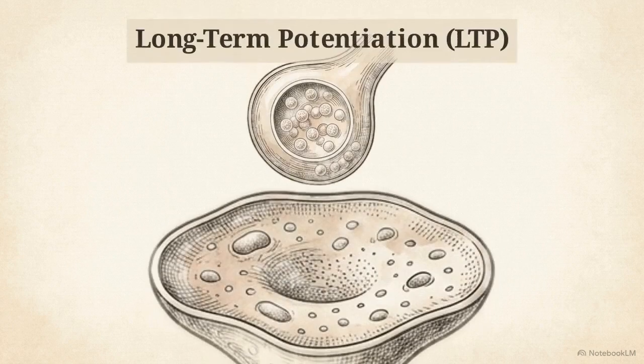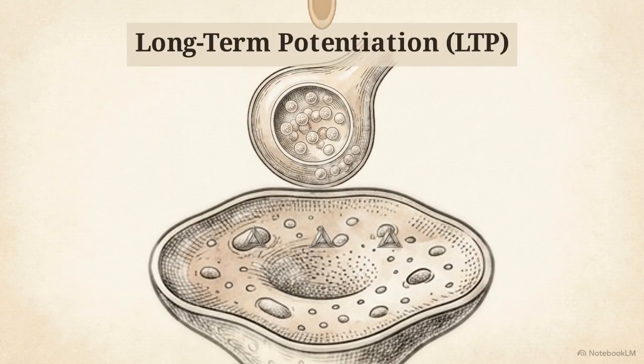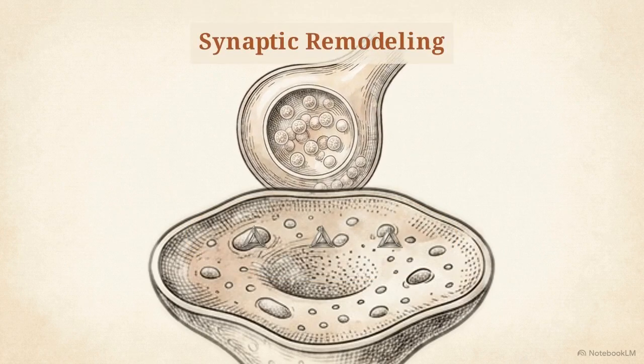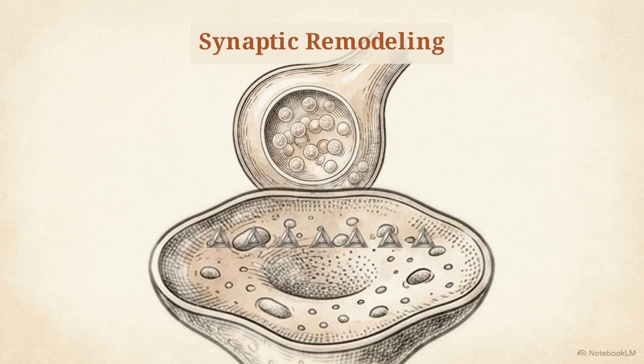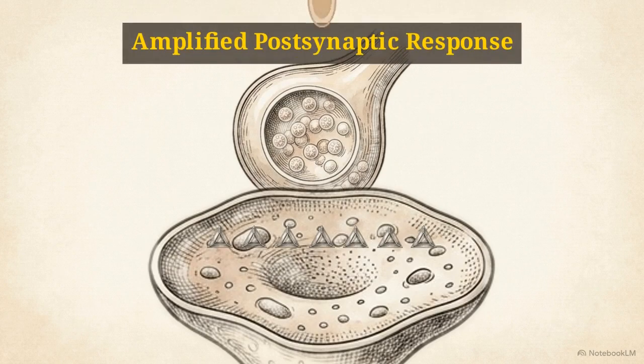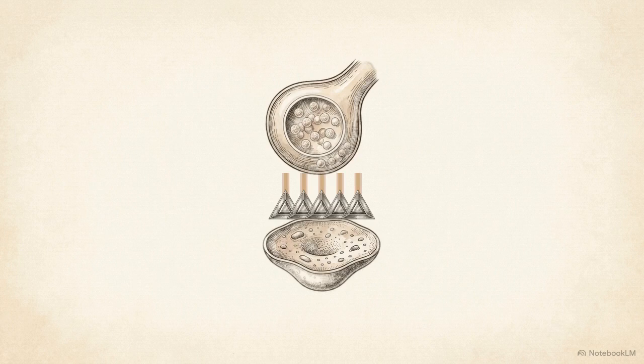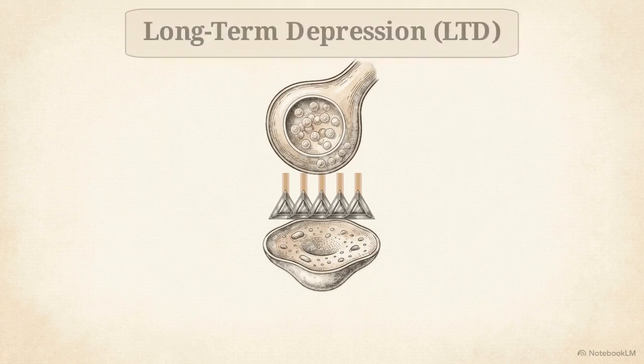This animated diagram shows a schematic of a synaptic cleft demonstrating long-term potentiation. We see a persistent increase in synaptic strength following specific patterns of neural activity. The narrowing gap, thickening terminal, and multiplying receptors ensure an identical future signal triggers an amplified postsynaptic response. If synapses only increased in strength via LTP, neural networks would become hypersaturated and unstable. To maintain stability, the nervous system uses a mandatory countermechanism called long-term depression, or LTD.